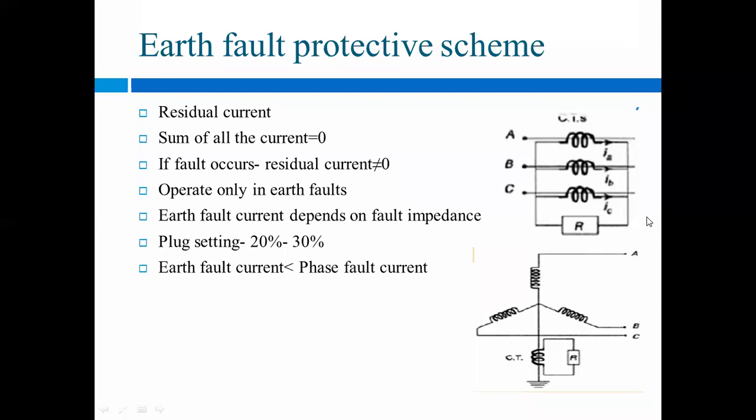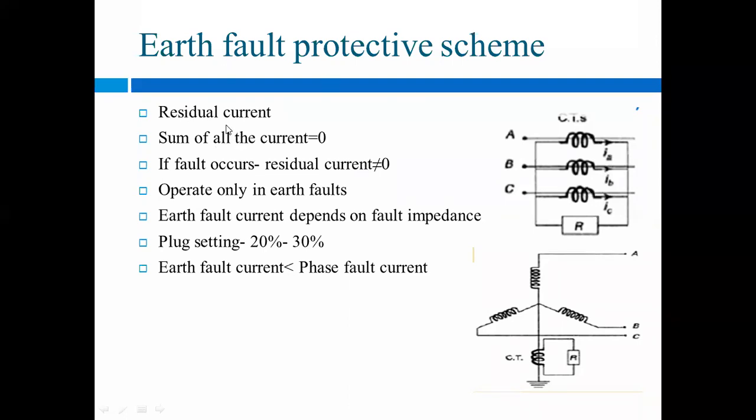You studied the symmetrical faults, unsymmetrical faults, balanced, imbalanced condition. So here when the sum of these three currents is equal to 0, at that time there is no fault occurred in the system.